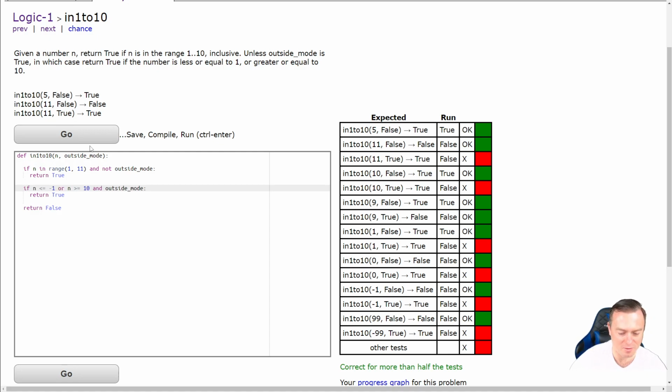Because it could either go above it or below it. Now I'm just going to wrap that in brackets so it does this check here first, and then it checks outside mode. So it's going to check that n is less than -1, because that doesn't make sense. If I did and, that number could never exist, right? Whereas if you say or, the number could be either below that.